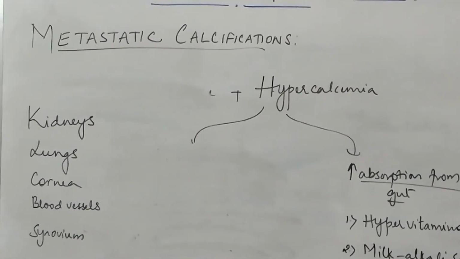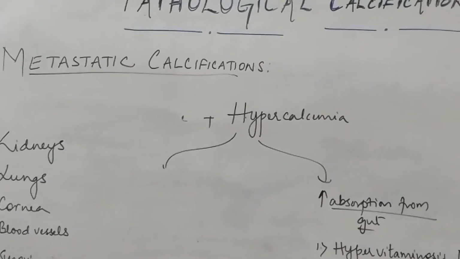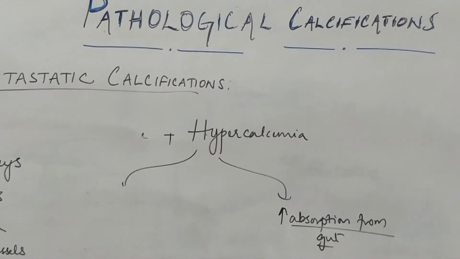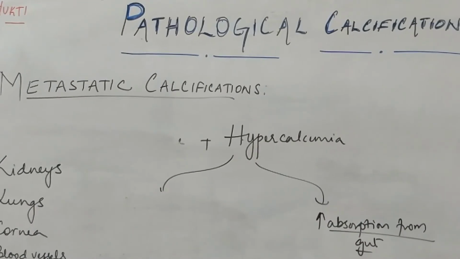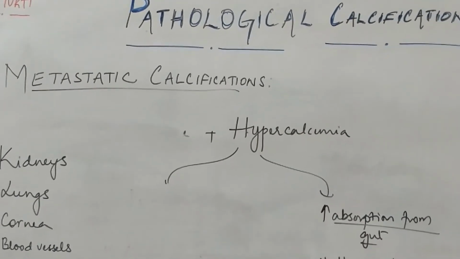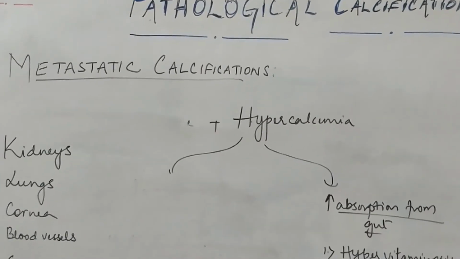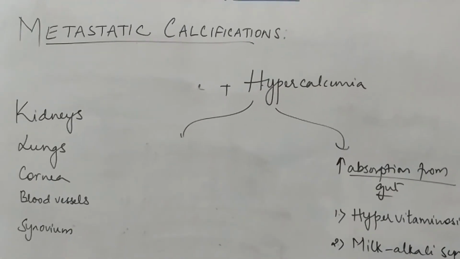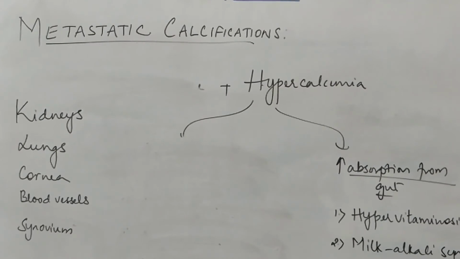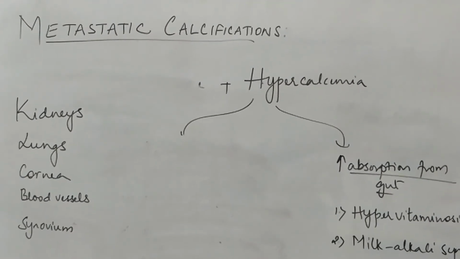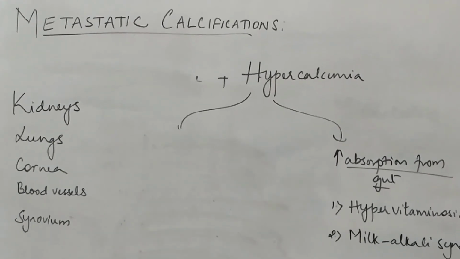Now, one more very important point is, because metastatic calcifications occur due to hypercalcemia, they are always reversible. But dystrophic calcification occurs because the tissue is dead. So in those cases, it is irreversible. That is one important point that you need to remember.